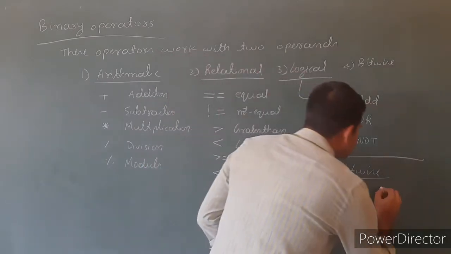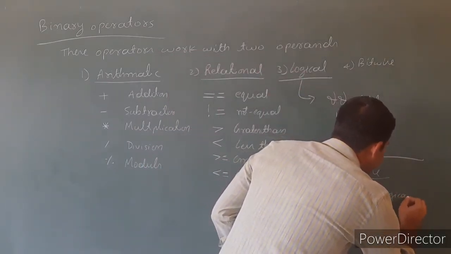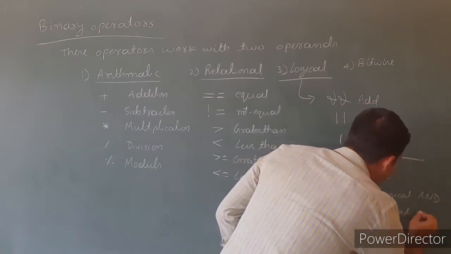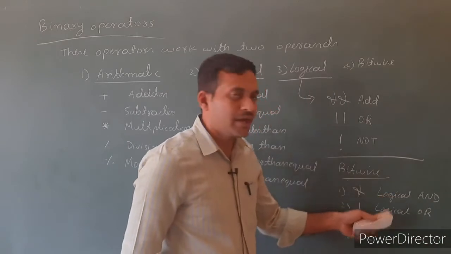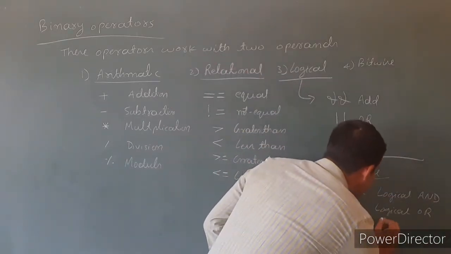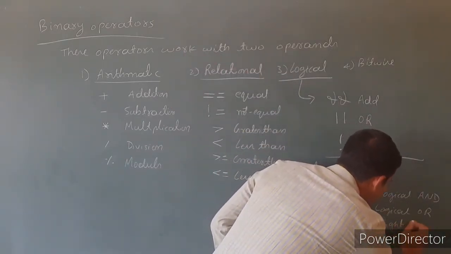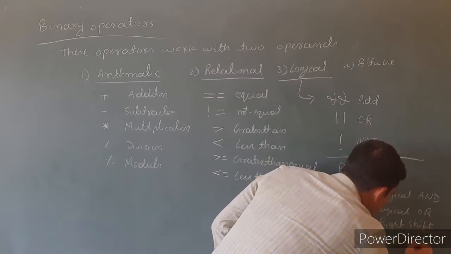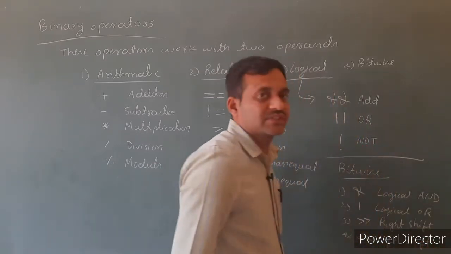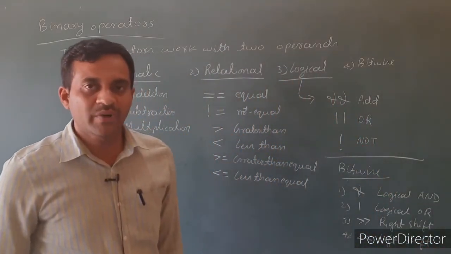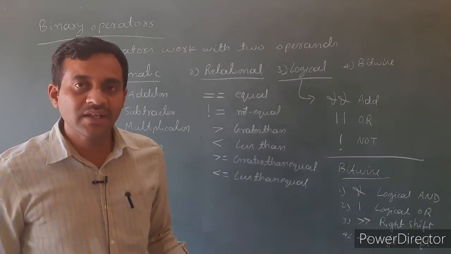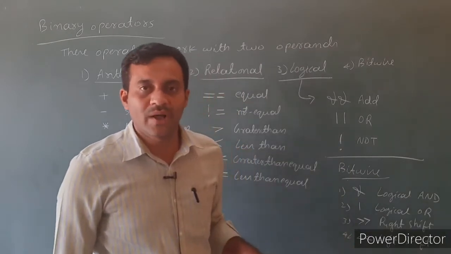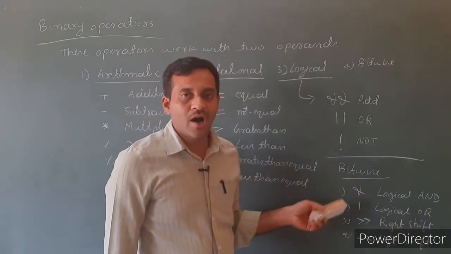First one is logical and, then logical or, also called bitwise and, bitwise or, then right shift, left shift. These work directly with binary numbers, that is bits. Bits stand for either 0 or 1, hence these are the bitwise operators.